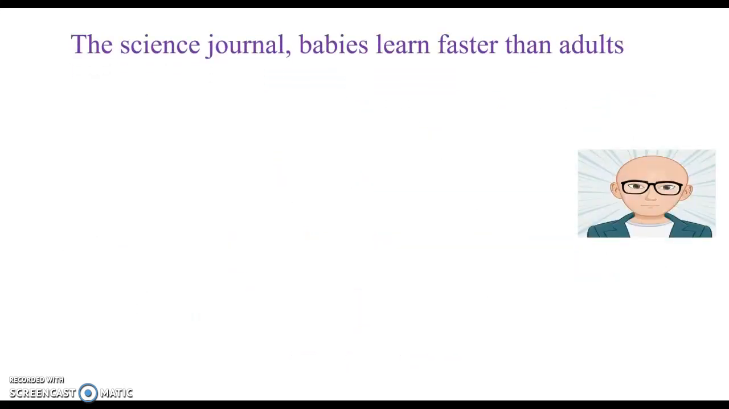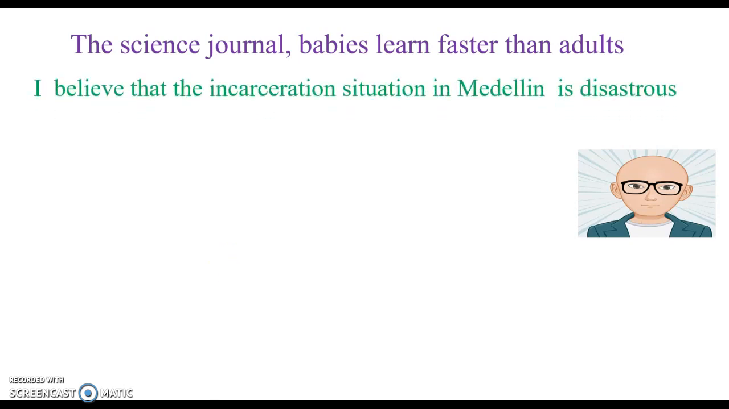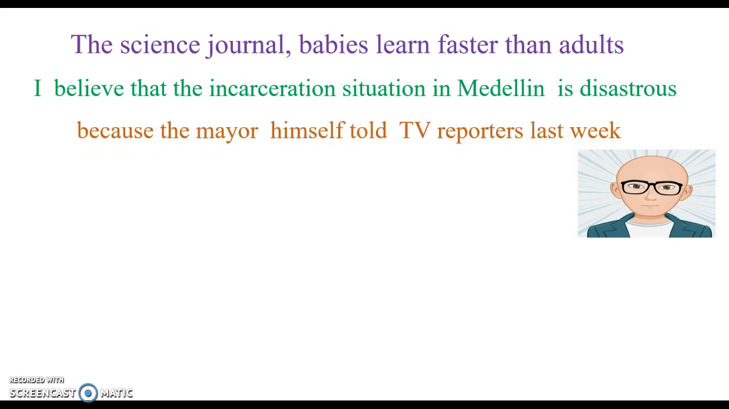The Science Journal says that babies learn faster than adults. Well, I believe the Science Journal because it's written by experts who know what they're saying because they have worked on research in the field.